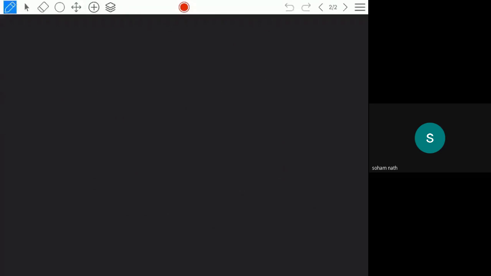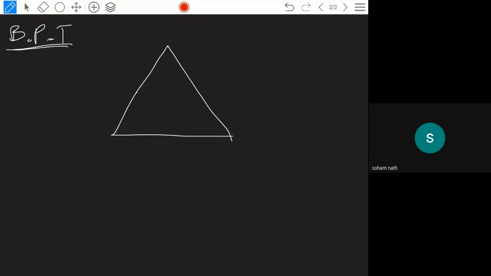So whenever you consider the basic proportionality theorem, it says that if a line is drawn parallel to one side of the triangle, suppose you take the triangle ABC, and a line DE is drawn parallel to BC, then it divides the other two sides in the same ratio.